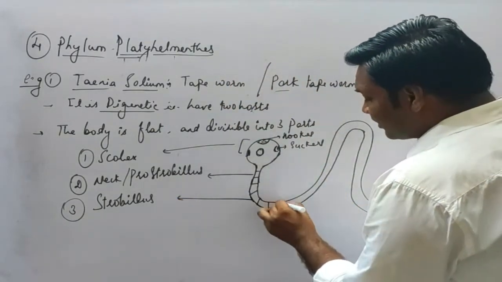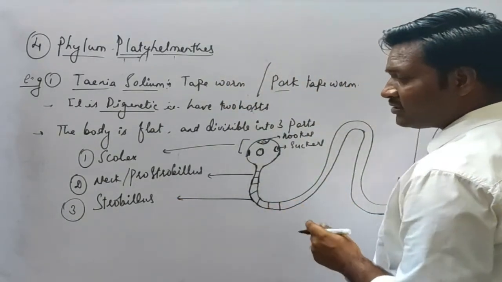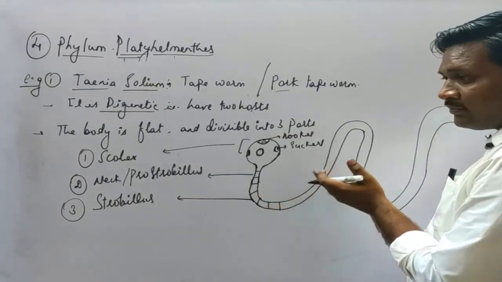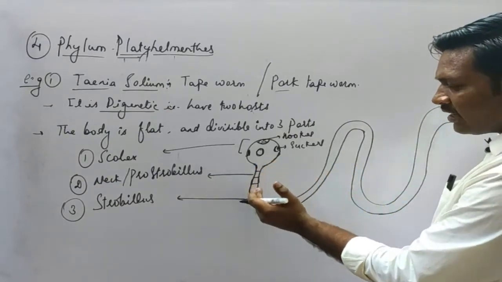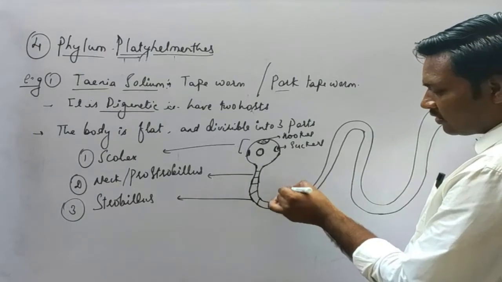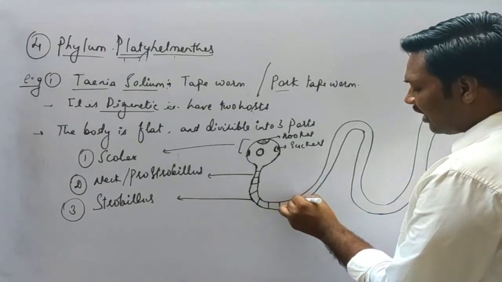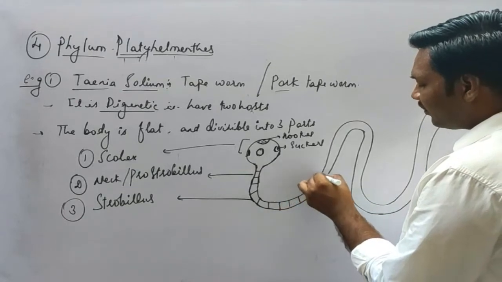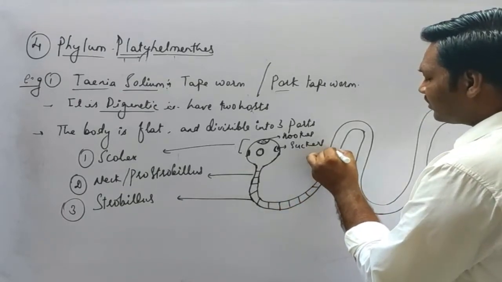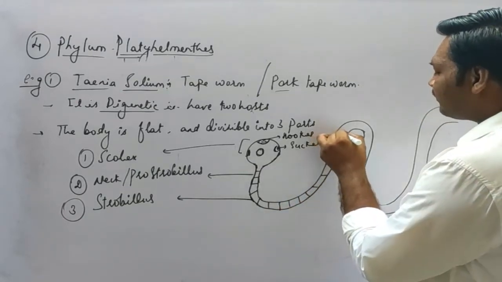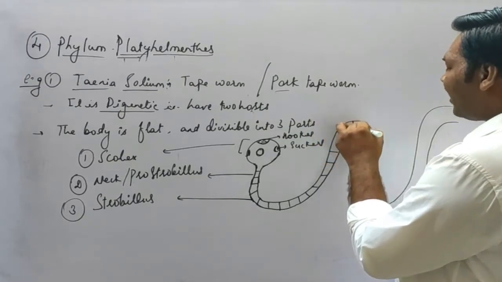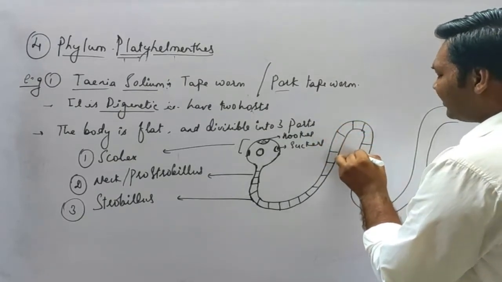Now the strobilus shows a kind of divergence in the body. That means at the anterior part the strobilus margins are nearer. As it goes further the margins will increase, and these margins will act as the place for cyst formation.